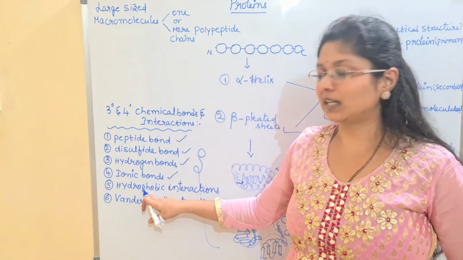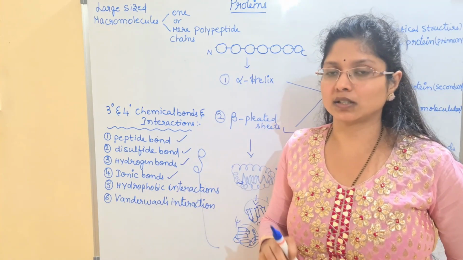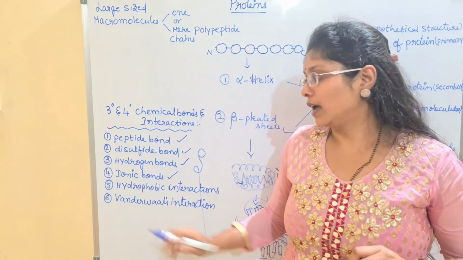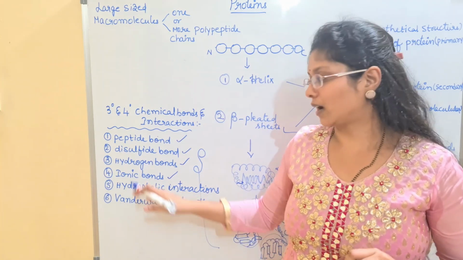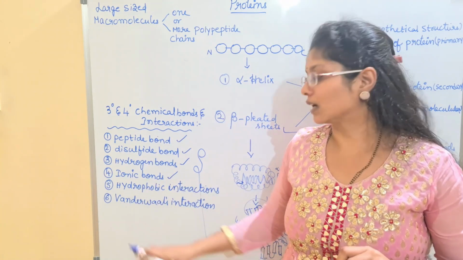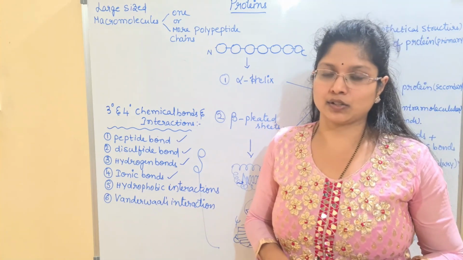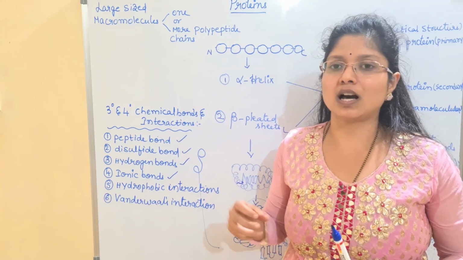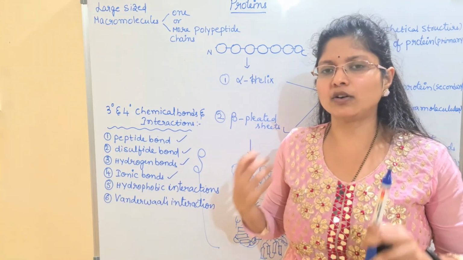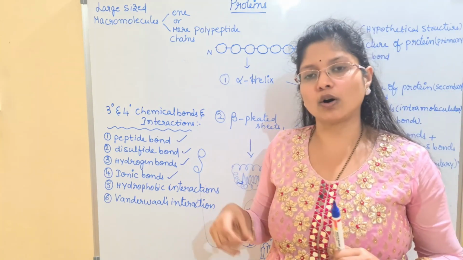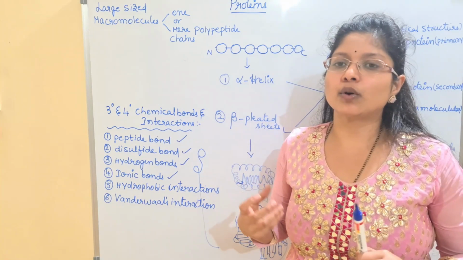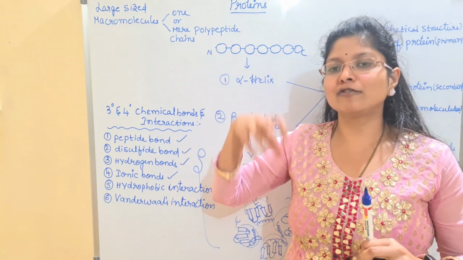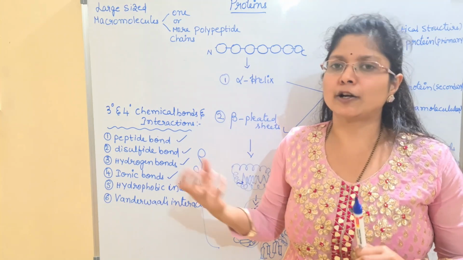So these are even seen in the case of tertiary and the quaternary structures. As these tertiary and quaternary structures are very closely placed structures, these extra interactions are seen, like ionic bonds, hydrophobic interactions, and lastly we have van der Waals interaction. What is van der Waals interaction? Weak electron clouds are generally present. So there are different kinds of charges that are displayed on each amino acid. Each will be showing impact on the other amino acid. So there will be some influence between two different kinds of amino acids.